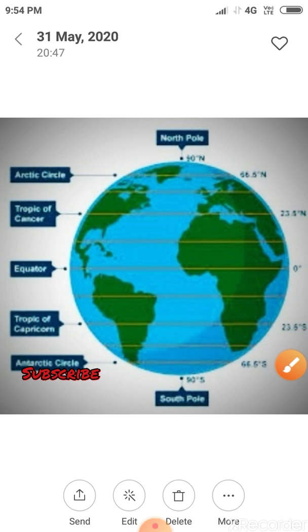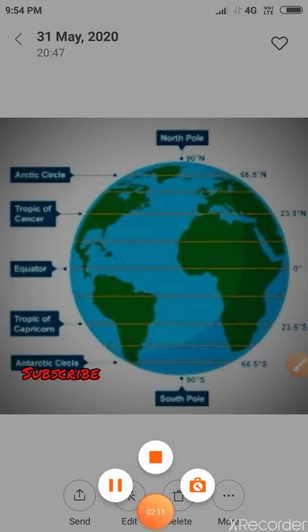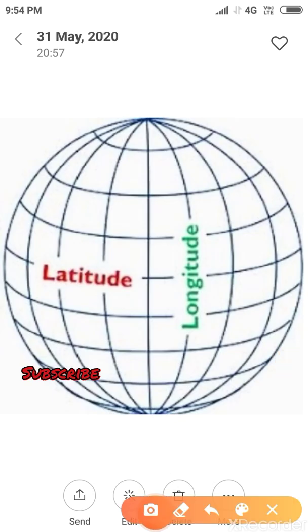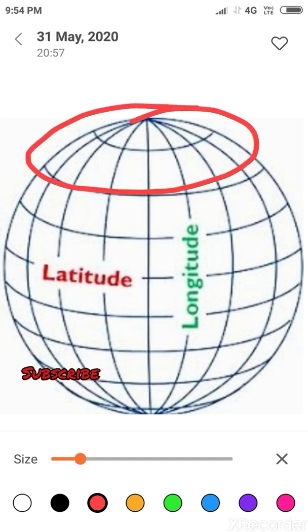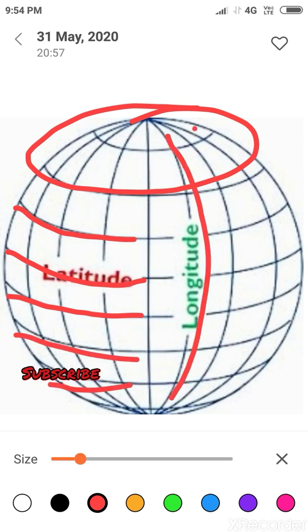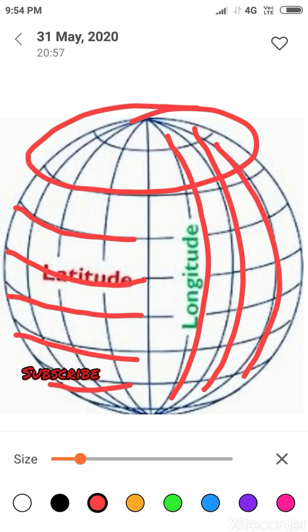Now coming to the next topic, latitude. Look at this picture. There is some grid present in this figure. These lines are the latitude. These horizontal lines are the latitude, and these vertical lines are the longitude.